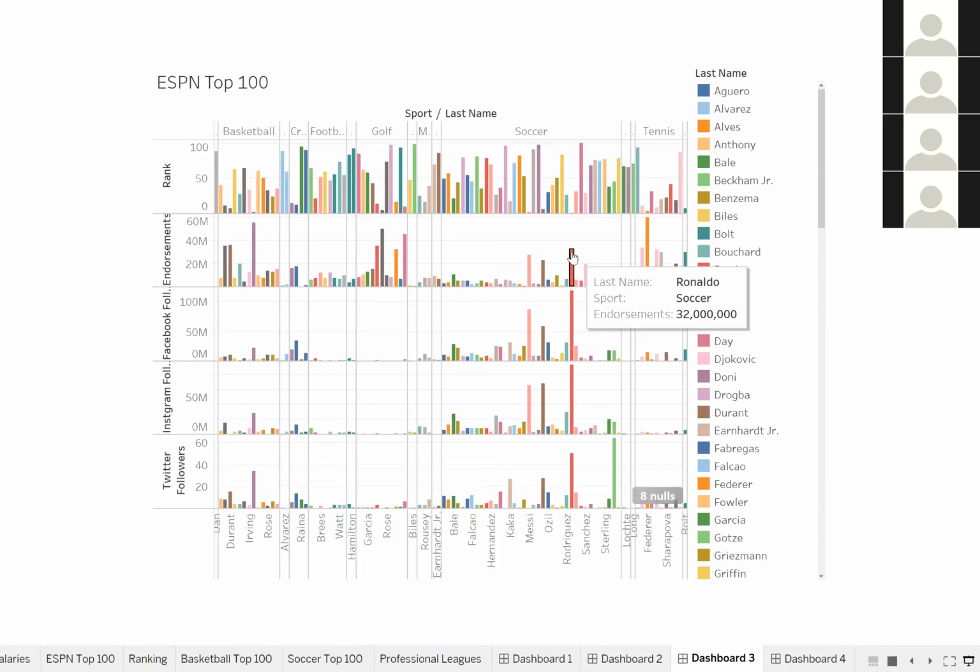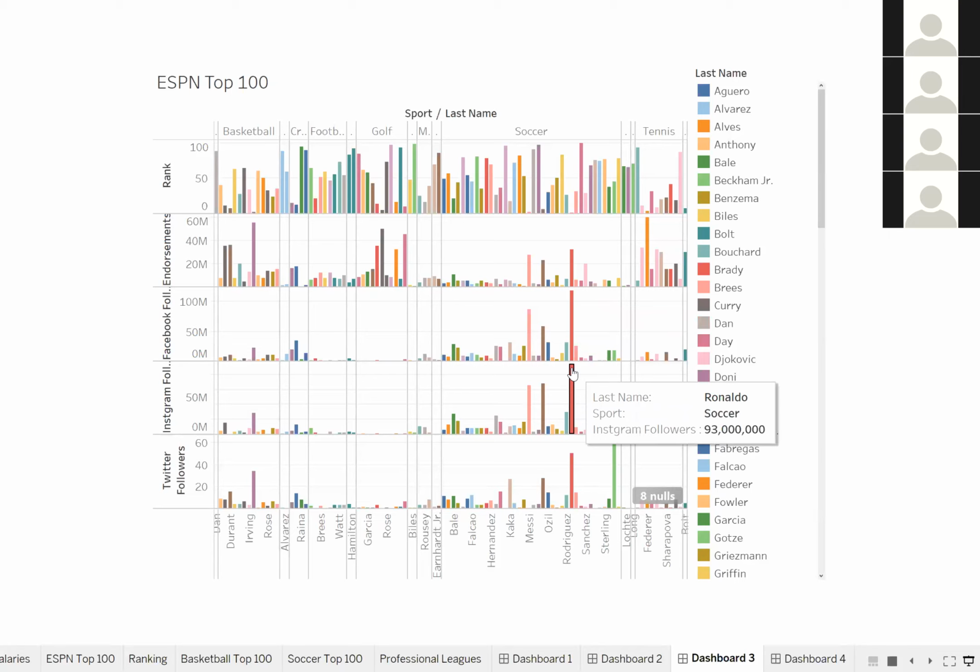If you keep going down, he has an endorsement deal of 32 million, a sum of his endorsements that he makes on an annual basis. Not only is he making 32 mil, but he's also very liked. So 118 million followers, then 93 million followers on Instagram, and then Twitter followers at 50 mil.